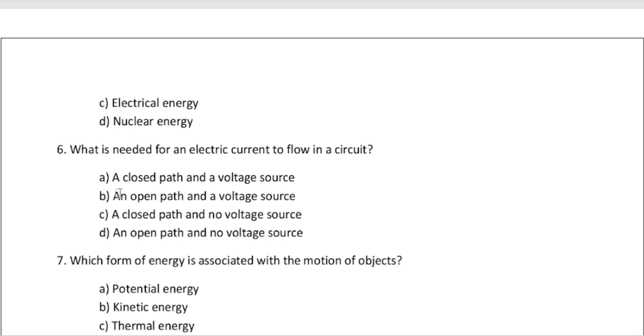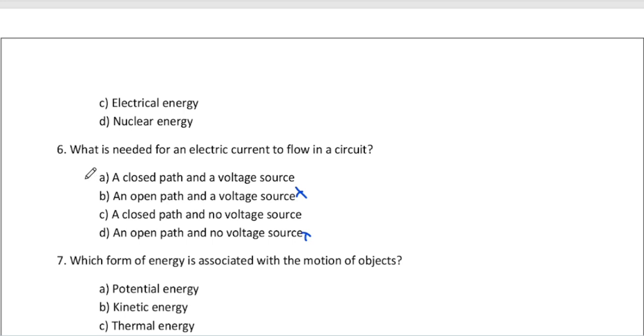What is needed for... and B answers, right? We can reject those answers.